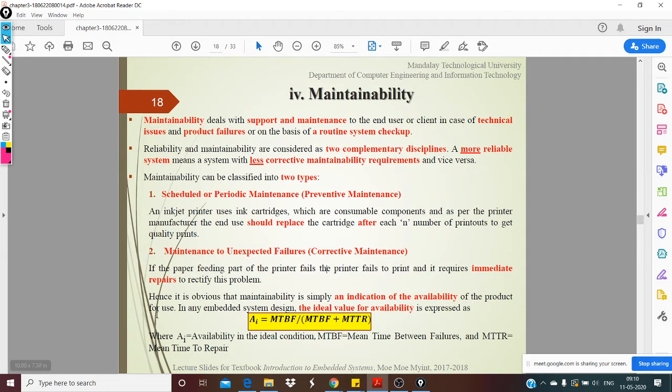Now there is a very important metric called availability. Based on the reliability metrics that we saw, you can calculate the availability. Availability is the ratio of the time that the embedded system is up and running divided by the total time. So it is how much time your embedded system is available to you. It is calculated with the formula given here.